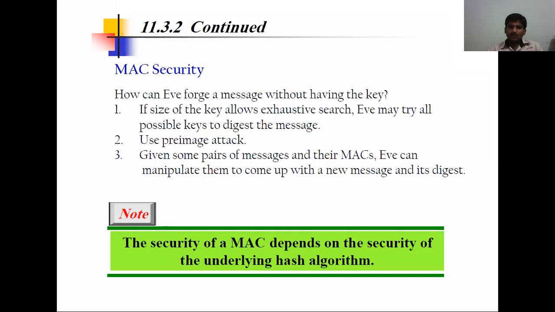The security of MAC depends upon the security of the underlying hash algorithm. So how much security is provided for MAC depends on the key size of the algorithm. Maybe we will come across various sizes of keys. I will show you now the underlying hash algorithm.